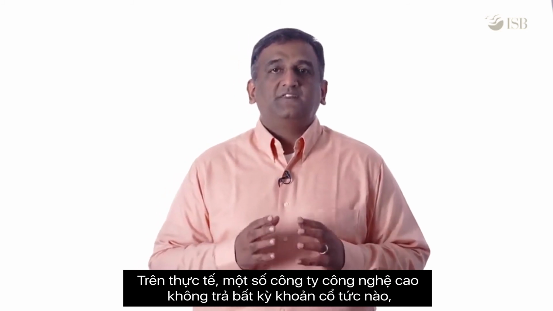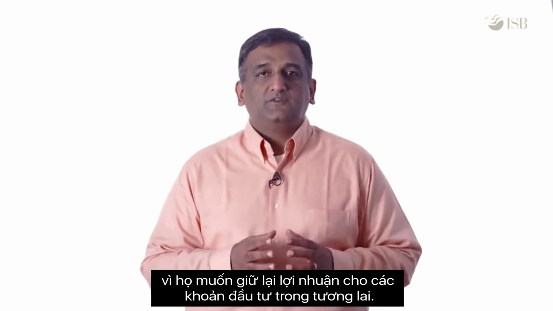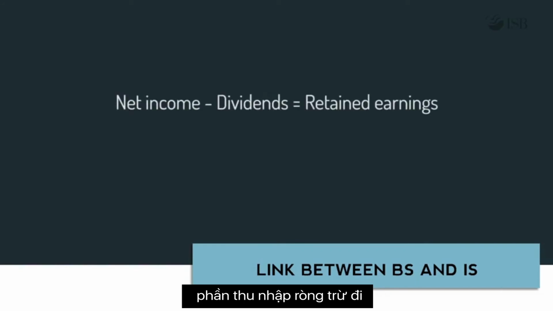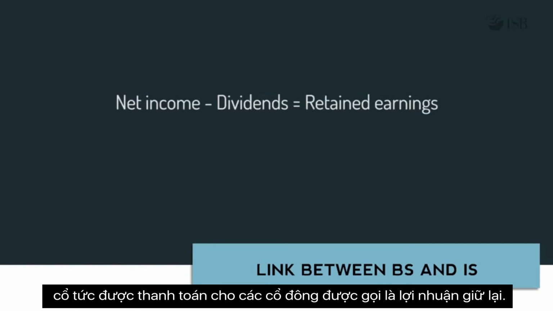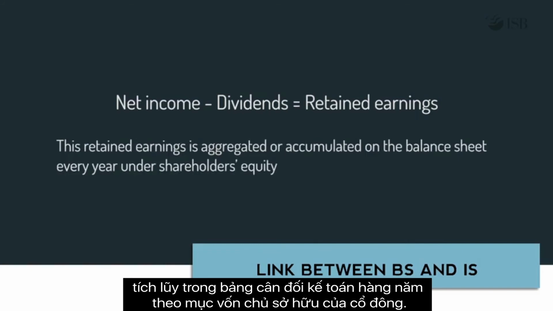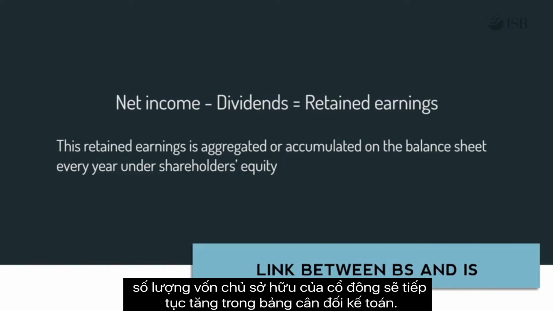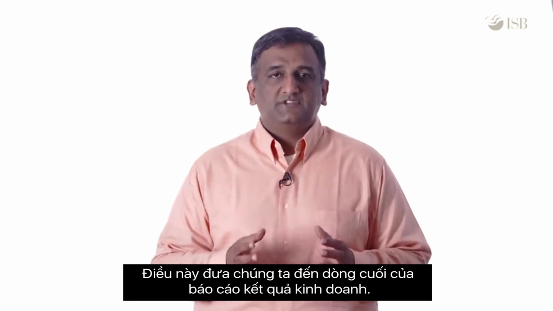In fact, a number of high-tech companies do not pay any dividends at all as they prefer to retain profits for future investments. Amazon is one such company. In case the company pays any dividends, the difference between its net income and the dividends paid out to shareholders is referred to as retained earnings. This retained earnings is aggregated or accumulated on the balance sheet every year under shareholders' equity. As a company makes profits every year and retains at least some of its earnings, shareholders' equity will keep growing on the balance sheet. This brings us to the end of the income statement.